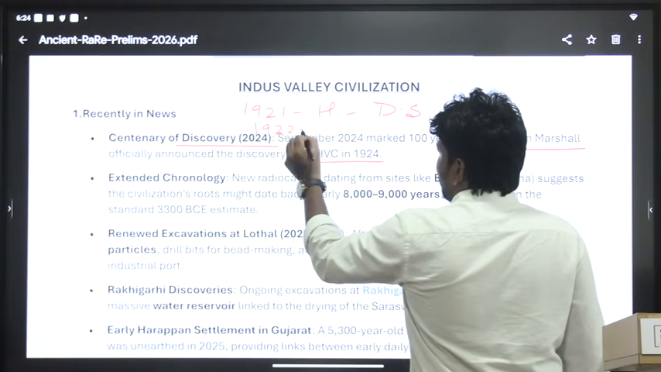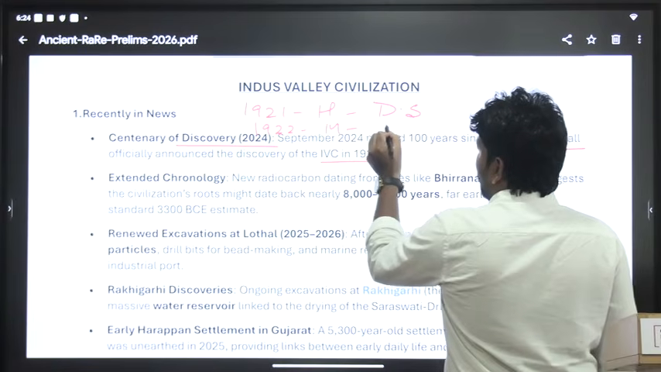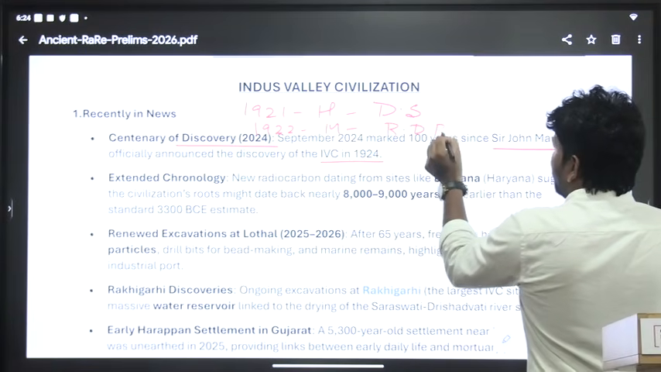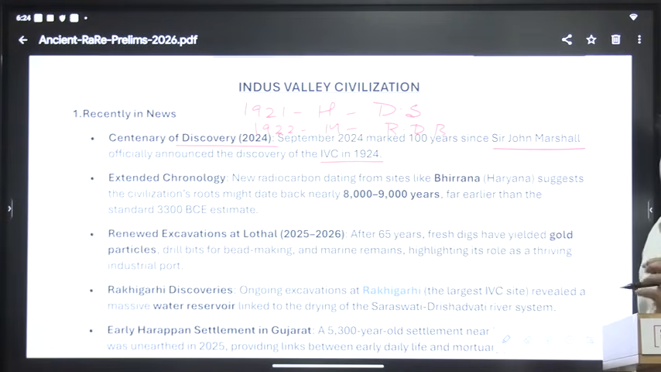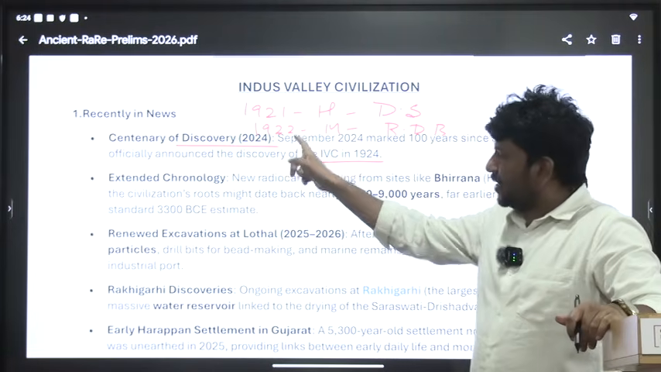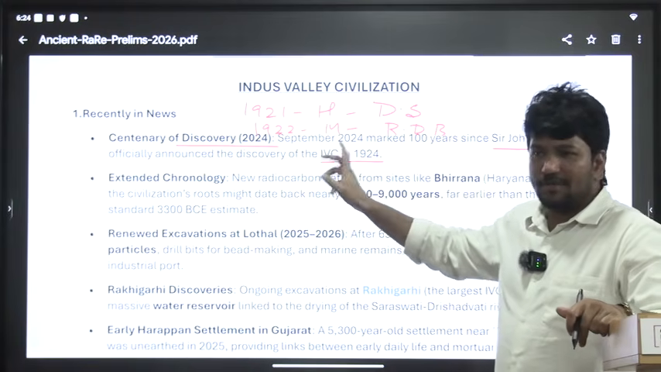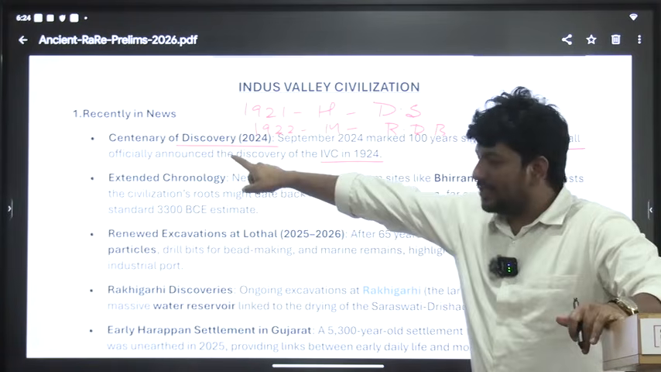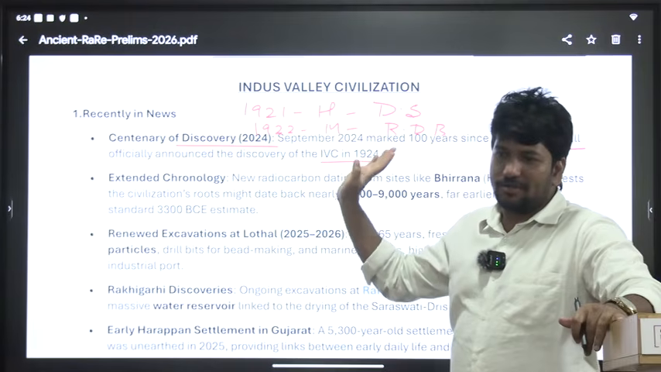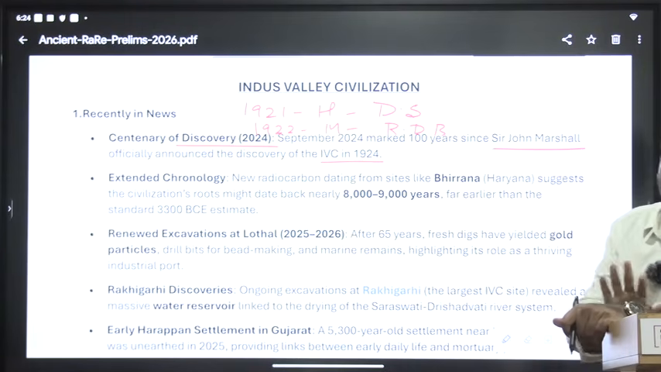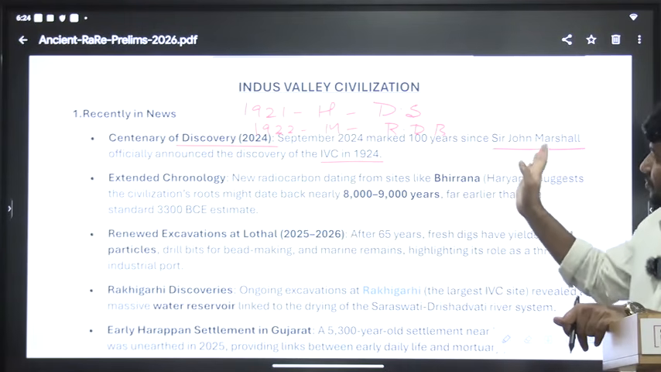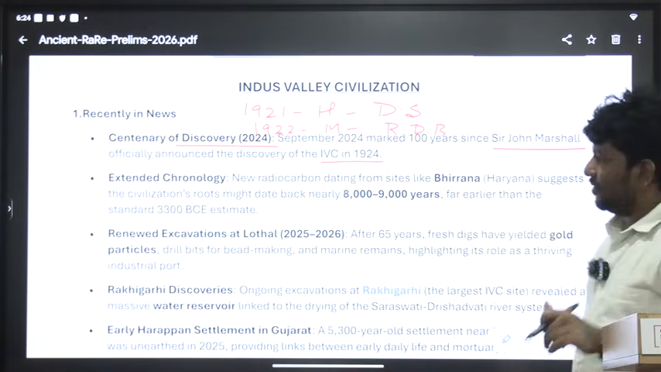Next one, second site. Mahendravarman. Who? R.D. Banerjee. Third one, fourth one, no need, because after excavation of these two sites, John Marshall announced the IBC and all. So as it is a centenary, they may ask about these two sites. We have told these two, but that does not mean you need all the sites and who found them. This one is needed because it is in the news.